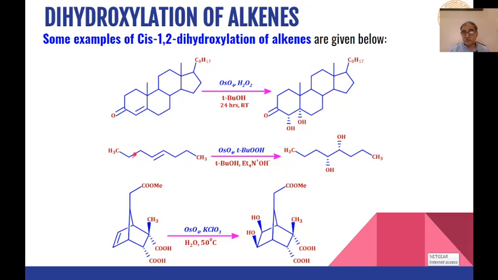Then this 3-hexene can be converted into 1,2 cis diols like this, and the oxidizing agent used is tertiary butyl hydroperoxide. Similarly, these types of bicyclic alkenes can be converted into diols as the product using KClO3 as the oxidizing agent in addition to osmium tetroxide.